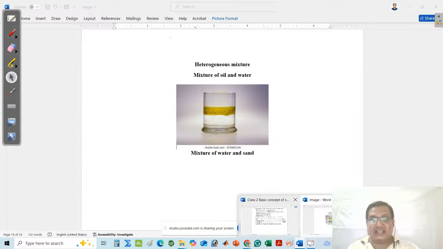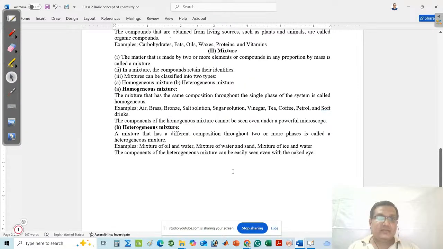In all the cases, you can say that it is made by two or more elements or compounds. Remember one important point: a mixture can be formed by using elements only, or compounds only, or elements and compounds. That means the matter is made by two or more elements or compounds in any proportion. You can take any proportion, 1 is to 2, 2 is to 1, as per your choice, and you can still find a mixture.